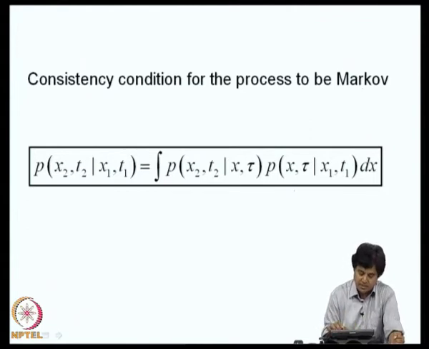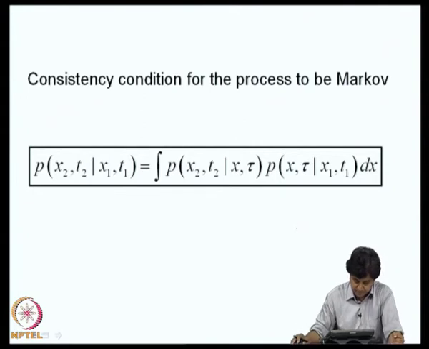So, this is the so called Chapman-Kolmogorov-Smoluchowski relation. We will return to this later in the course, where we will use Markov property of responses to characterize the probability distribution of structural response to random loads. That will come slightly later in the course.